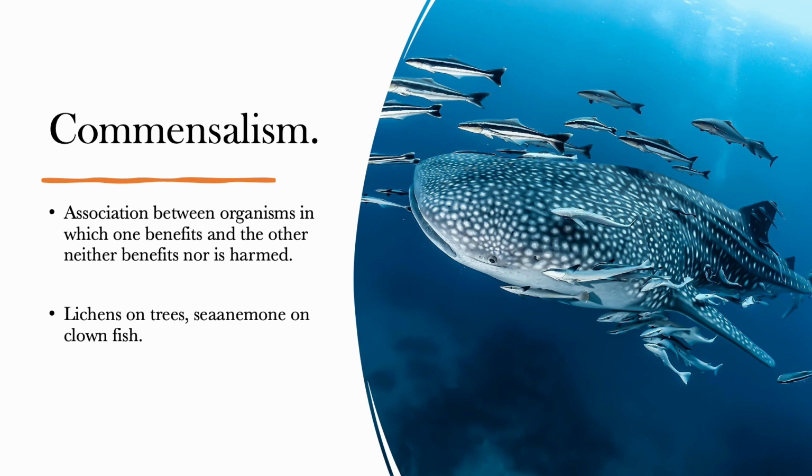Hydractinia obtains nourishment from the scraps of food left by the crab after it has eaten, and the crab is totally unaffected by the association. It does not care if it is there or not. The distribution of the commensal depends on that of the host, while the host is totally unaffected by the commensal. In other words, if we don't have the host, the commensal cannot survive. But without the commensal, the host goes on unbothered.